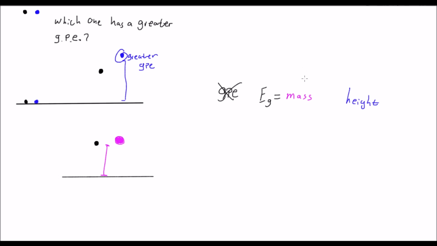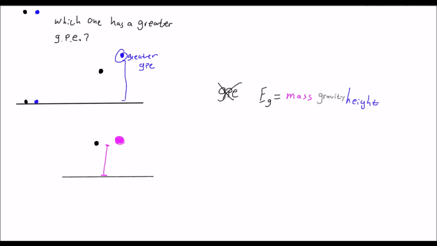We also have to take into account what's connecting these two. What's actually connecting these is the fact that something's pulling on these at all times. Well, we know what's pulling: gravity. So that means gravity is going to be a factor too. So we're going to have gravity in there. All three of these things come together to determine how much gravitational potential energy an object has.